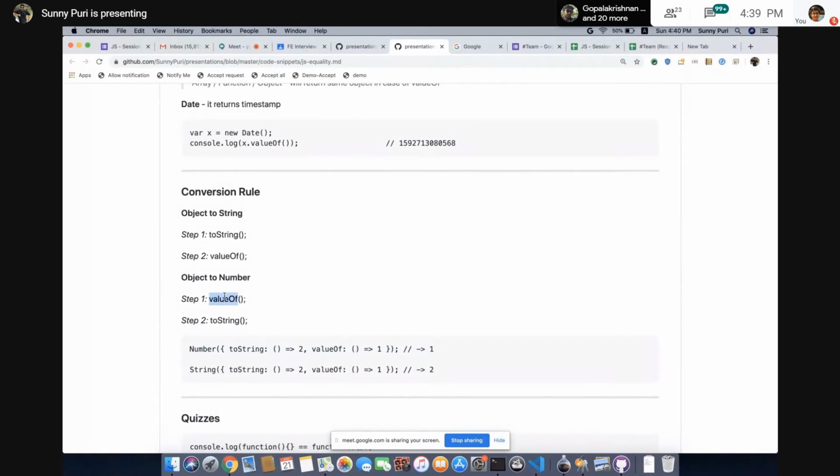Why am I saying first it will call valueOf? Because let's say we have an object, and I overrode both the methods, toString and valueOf. Let's see what property they are calling first. What does the Number function call? They're calling valueOf. That's why we are getting 1.